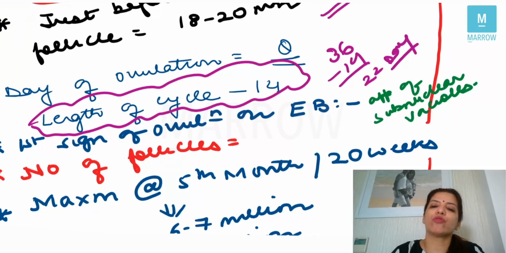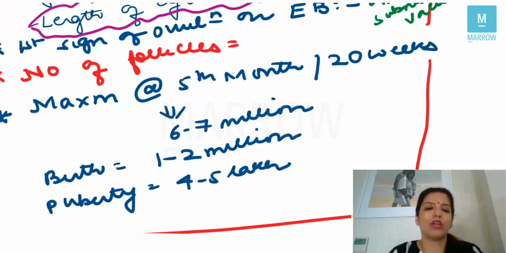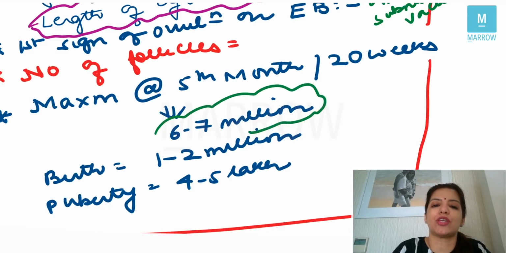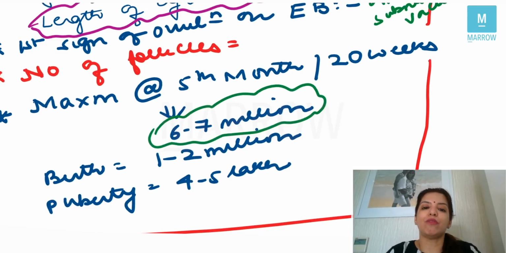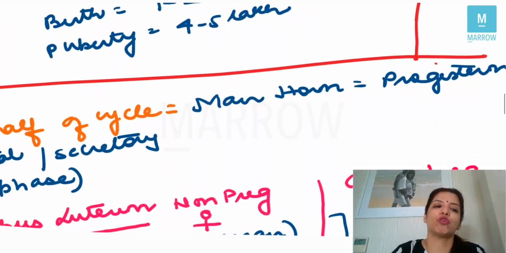Next, a very important set of questions is asked on the number of follicles. Maximum number of follicles are seen in the 5th month of intrauterine life, that is at 20 weeks, and at that time the number is 6 to 7 million. So once in FMGE they had asked the maximum number of follicles which can be seen in the ovary, so the maximum number which can be seen is 7 million, and that 7 million is seen at 5th month of intrauterine life, that is 20 weeks of intrauterine life. At birth, the number of follicles becomes 1 to 2 million, and at puberty, it is 4 to 5 lakh.